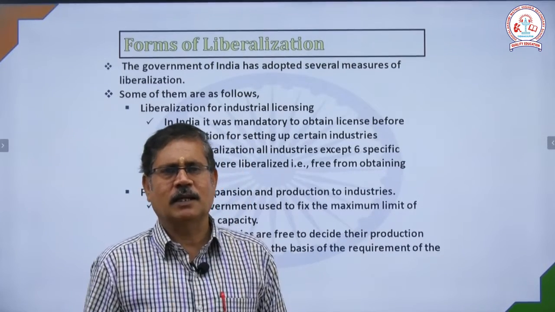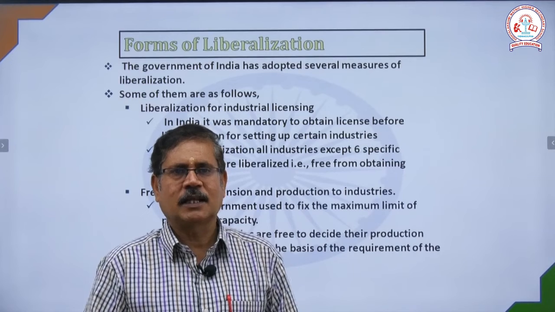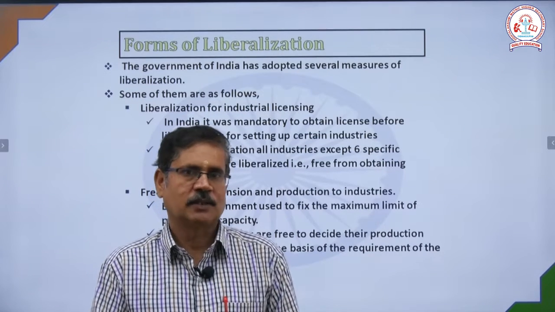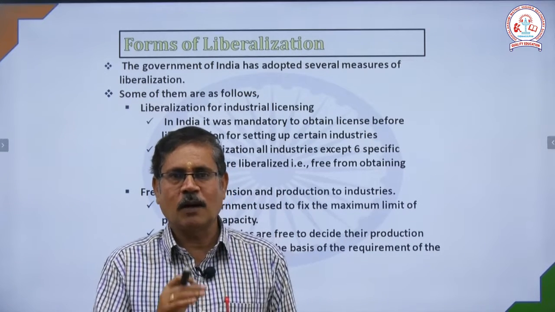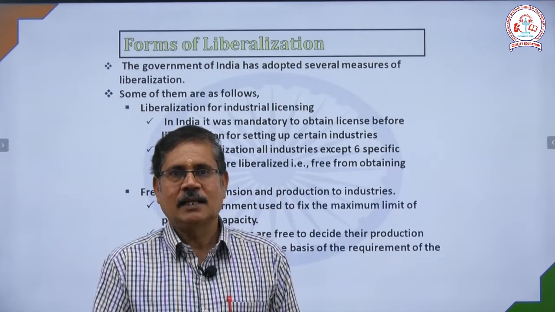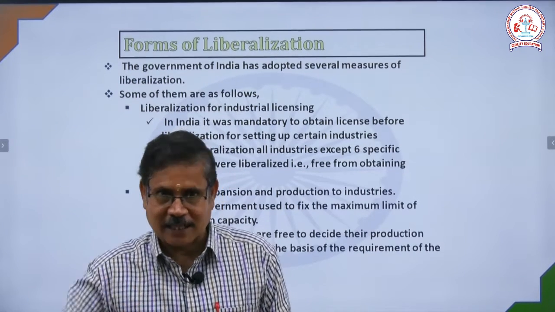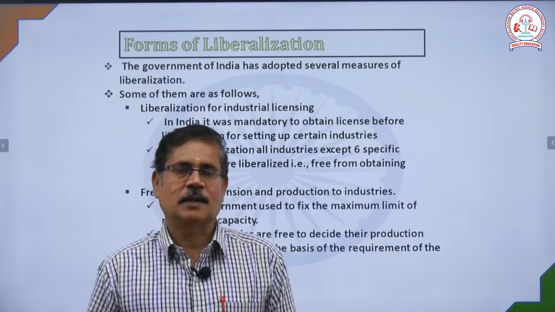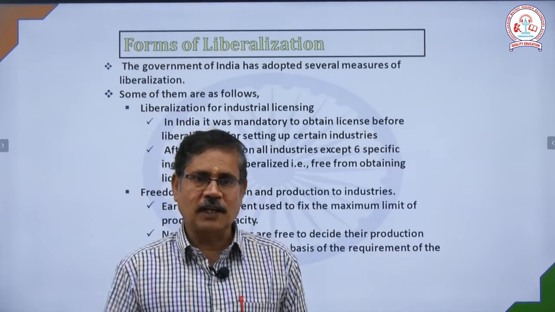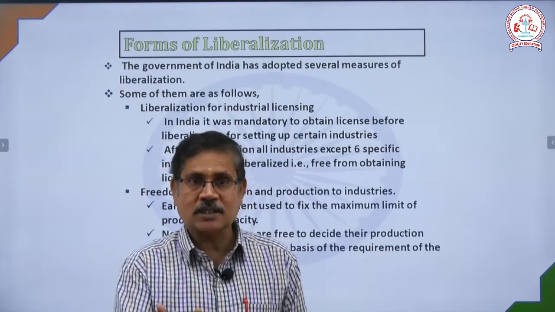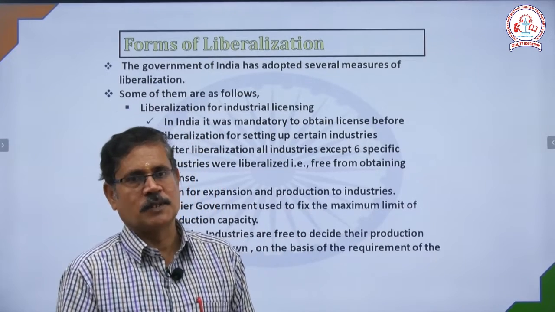Every market they expand their business and run it successfully. So the forms of liberalization are, first, liberalization of industrial licensing, where some restrictions were removed, and second, freedom of production for industrial purposes.